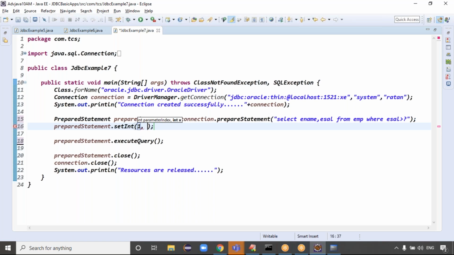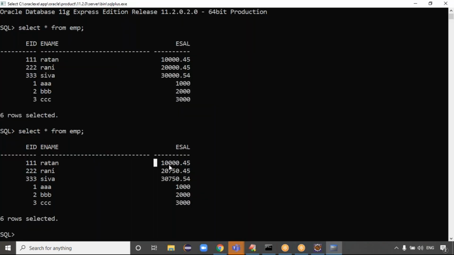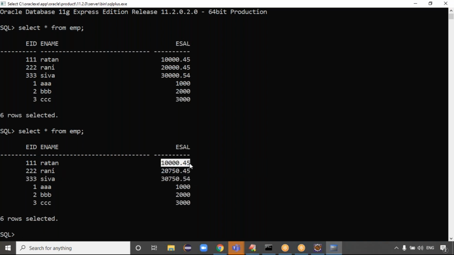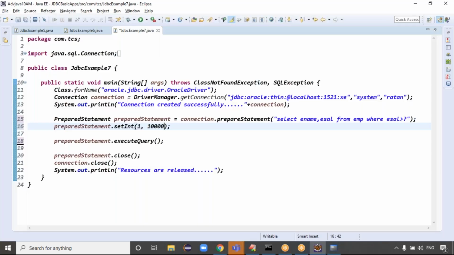Now you can make the value greater than 10,000, right? Greater than 10,000 means how many records are there here? Three records, right? Because 10,000.45 is also greater than 10,000. We are reading how many records now? Three records, right? Otherwise, you can make it less than 15,000, guys.